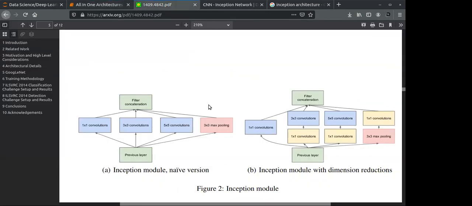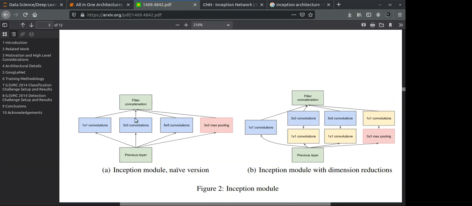As you see on this screen, this is a new version of Inception Net. At the first time, Inception Net worked like this. After that, Google introduced an optimization of Inception, an improved version of this.